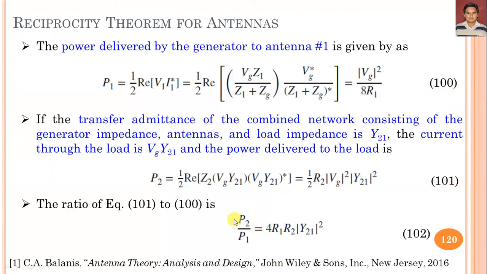So we have calculated the ratio of equation 101 and 100. In that case, we can say the power ratio P2 upon P1 is equal to 4 R1 R2 magnitude of Y21 square.